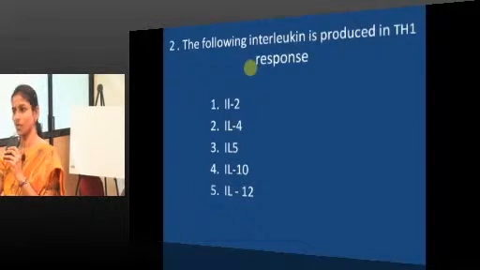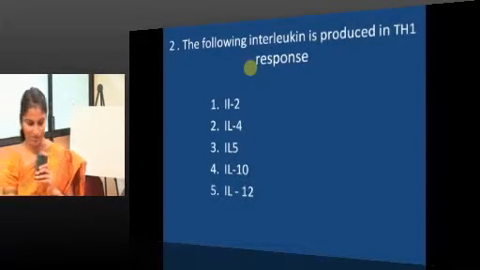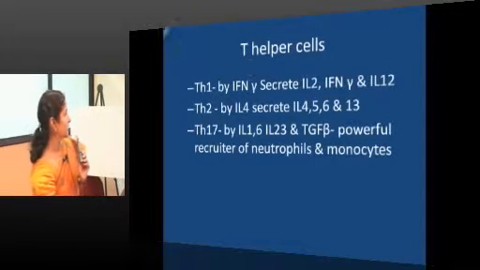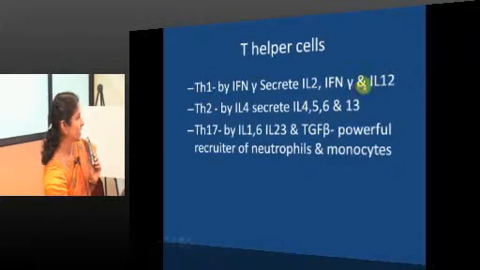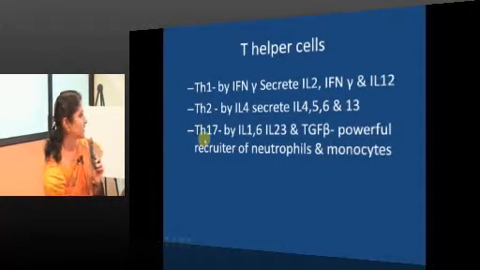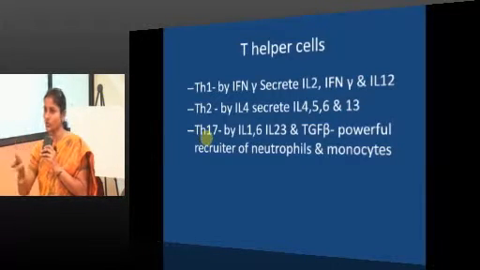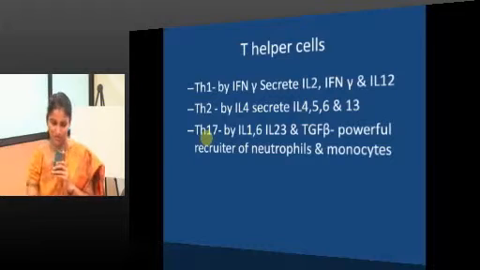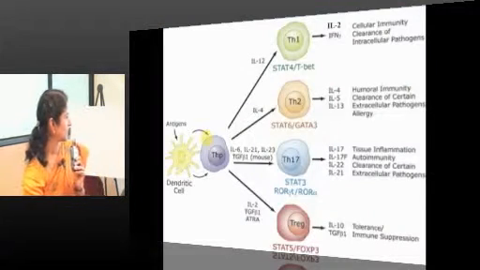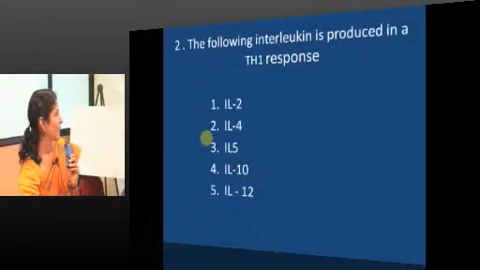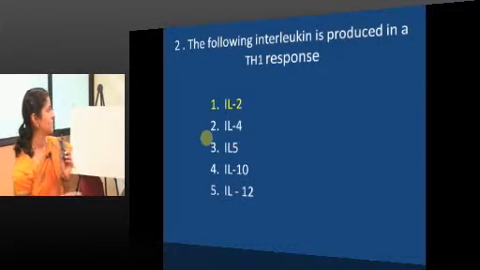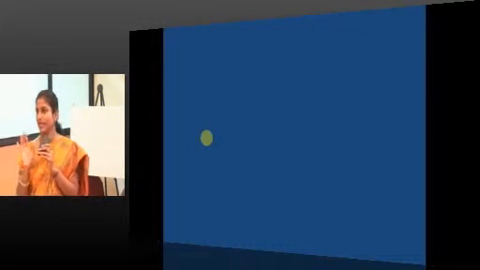IL-2, 12, interferon gamma. Same thing. TH2, IL-4, 5, 6, 10 and 13. TH17, it is not given over here, I am sorry: IL-17, 21, 22, 23. Again the same thing. Next. So the answer will be IL-2 and IL-12.